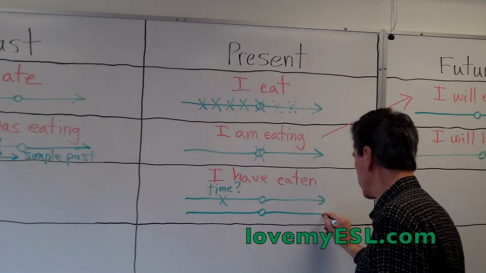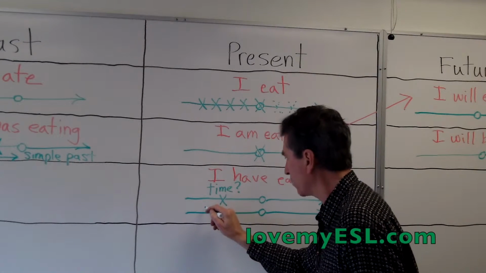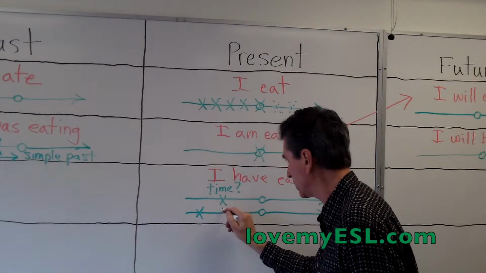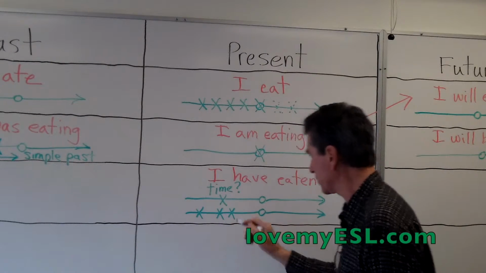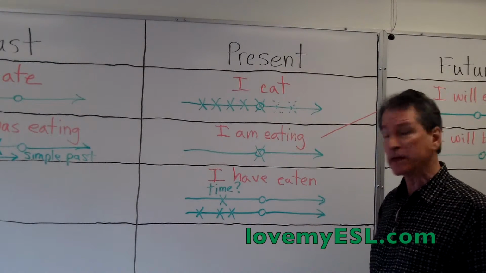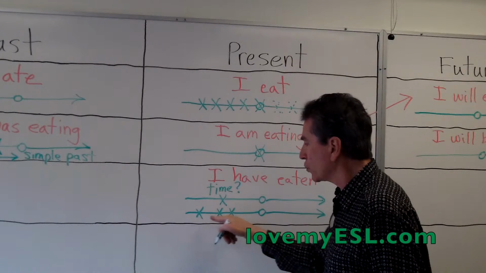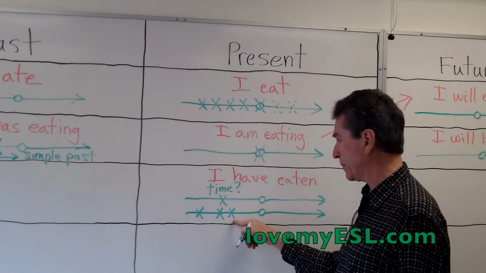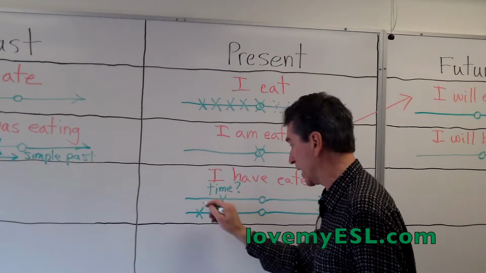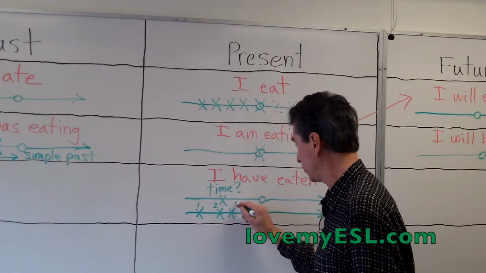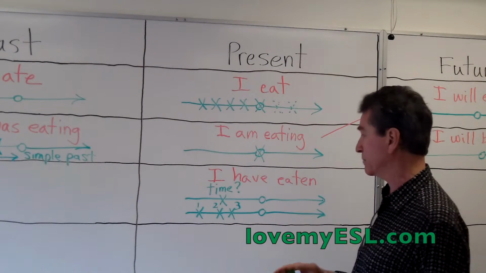So, that's a single X on the timeline, but however, it can also be a second way to look at the present perfect. It can be more than one time. It can be 1, 2, 3. I'll put those two close together. It could be 3 times. Again, you don't know when each time happened, but you may know the number of times. 1, 2, 3. So you know it happened 3 times.